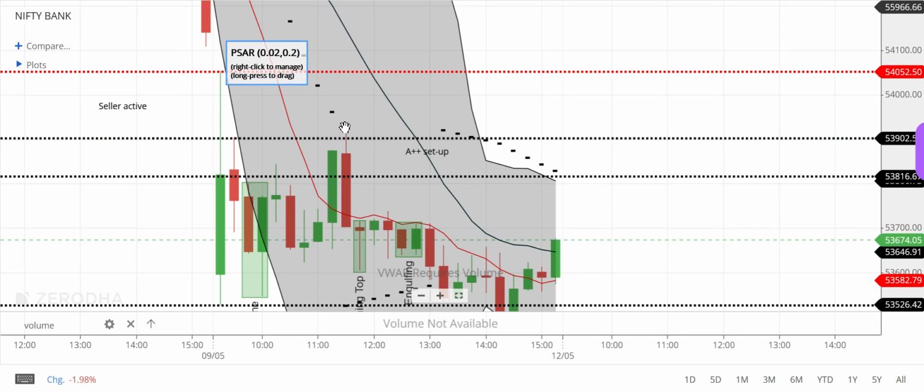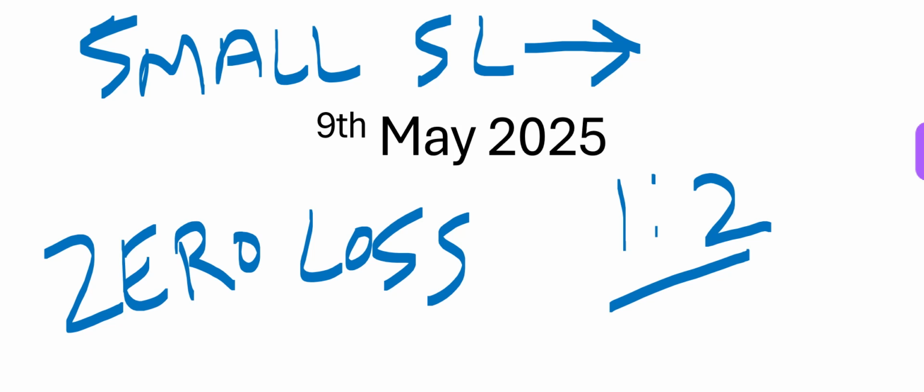We are getting in at this point. We will put a stop loss just a few points below. That means you are risking probably 50 points. But for risking that 50 points, I want to stay in that trade at least to make 100 points. 100 points, I'm already making. But if I stay till this point, I could have made 1:5. So on the ninth May trade, we could have easily made 1:4 or 1:5. That was a good setup trade for us.